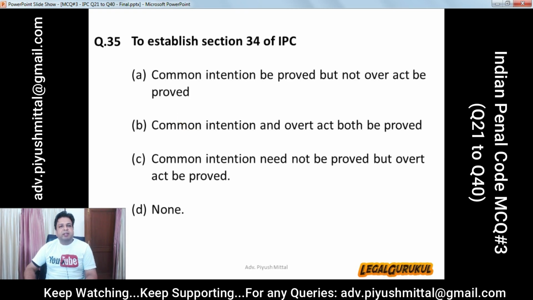Question number 35. To establish section 34 of IPC, options are A. Common intention be proved but not overt act be proved. B. Common intention and overt act both be proved. C. Common intention need not be proved but overt act be proved. And D. None. And the correct answer is A. Common intention be proved but not overt act be proved. यानी कि overt act हो ना हो लेकिन common intention prove होनी चाहिए.